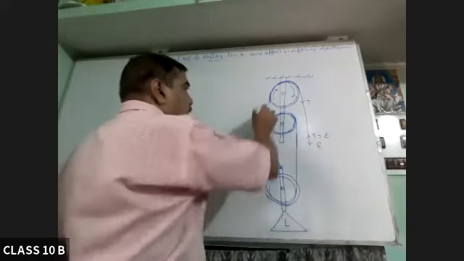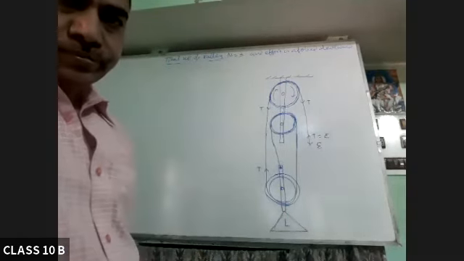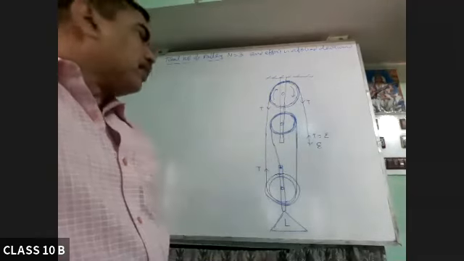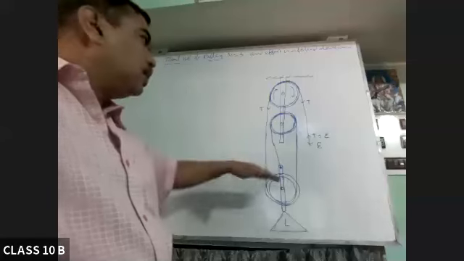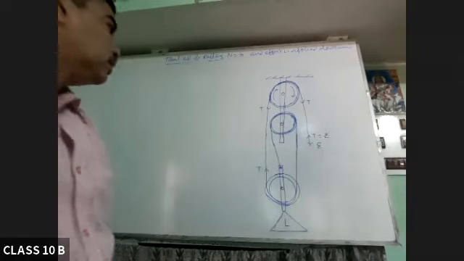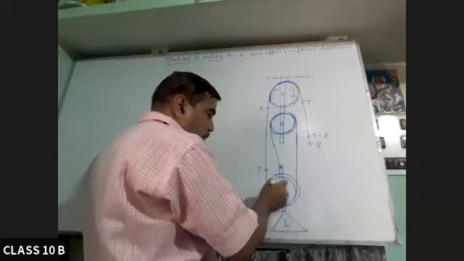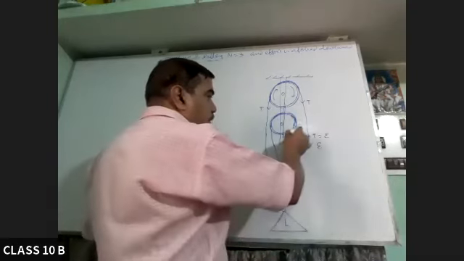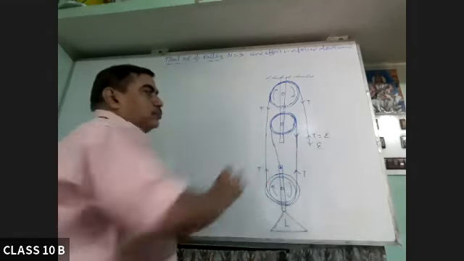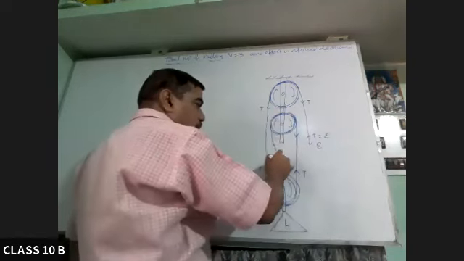As only one string is there, the tension will be the same everywhere, assuming there is no weight of the string and the weight of the pulley is negligible. So this will have a tendency to rotate this way, this will pull this side, and the reaction will act here. Now this will have a tendency to rotate this side. Actually, this will pull.